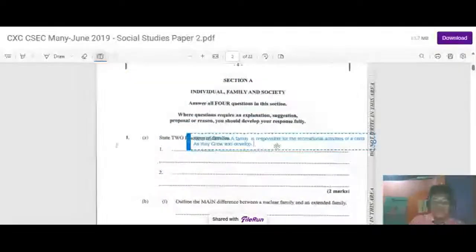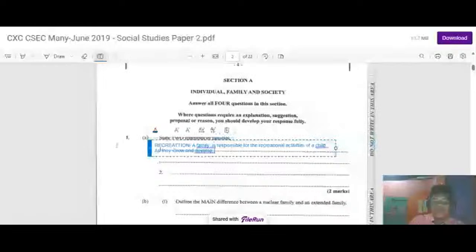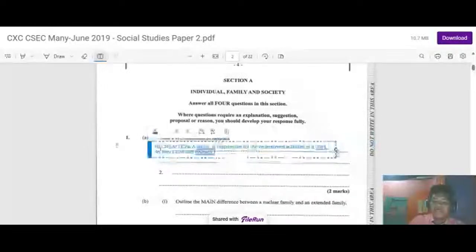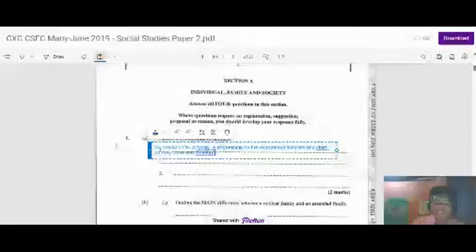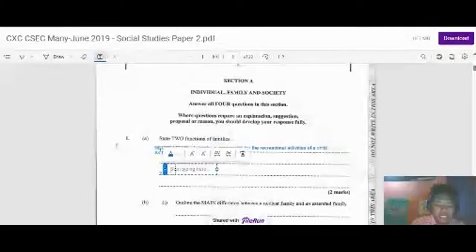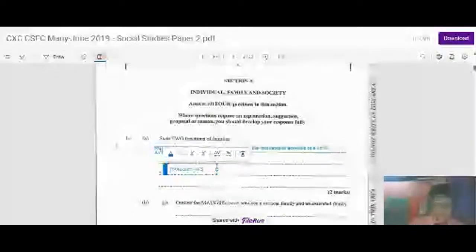So recreation is a very predominant function of our families. And another function of family is protection.